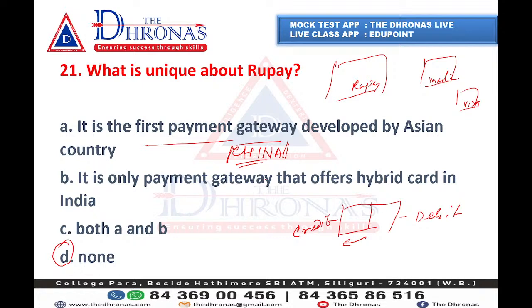So the payment gateways of China are Adyen and Blue Snap. These are the payment gateways of China.